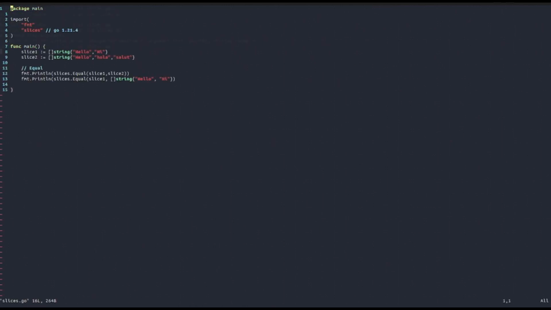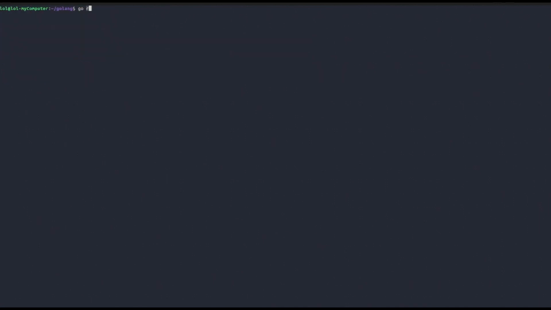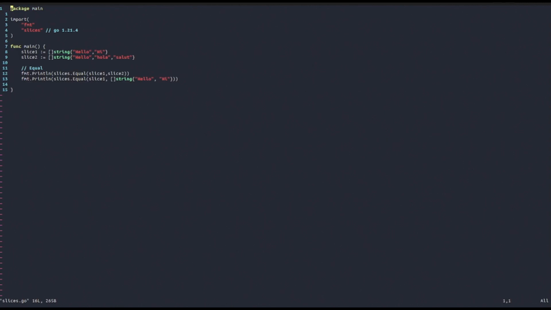Oh, I forgot something. Oh yeah, I forgot a brace at the end. As you can see, we get true because the two slices are actually equal. And this package also has a lot of other really useful functions that you can use when working with slices.